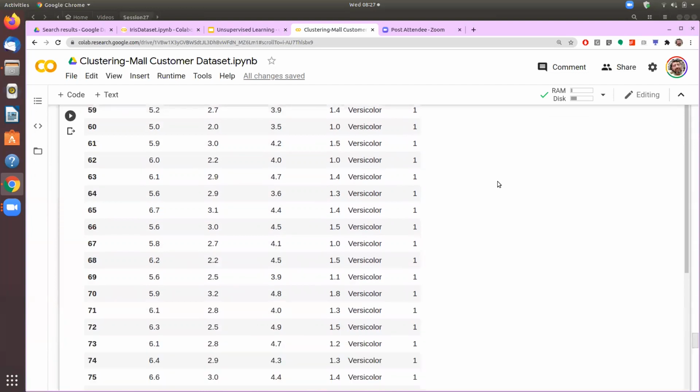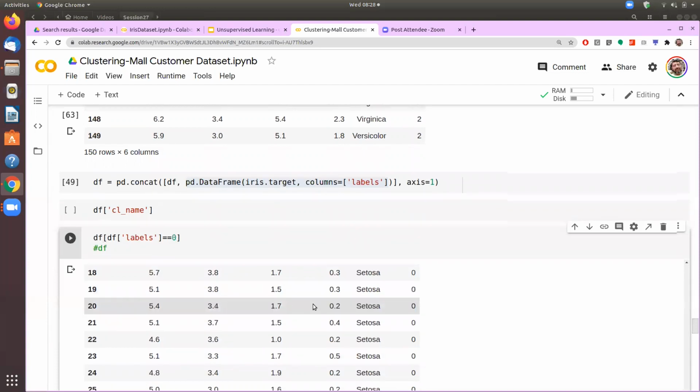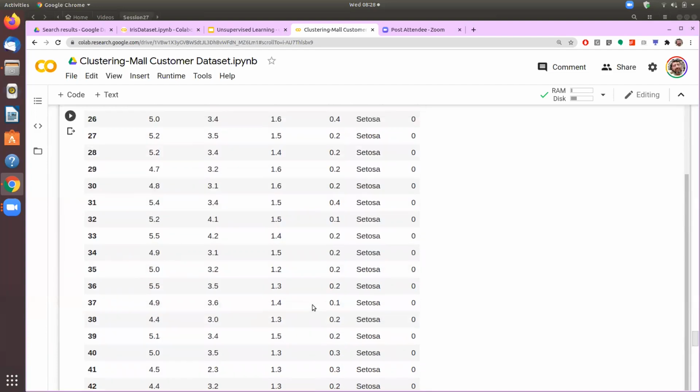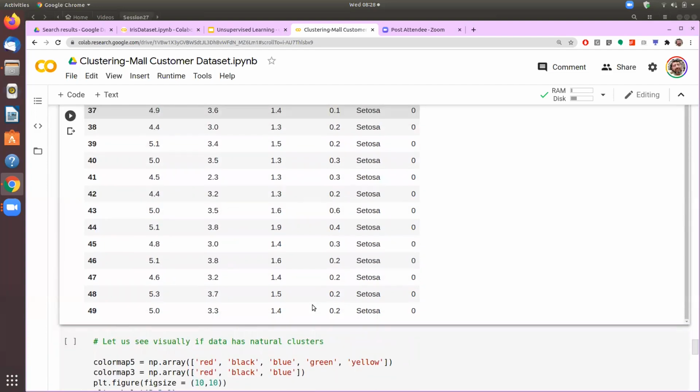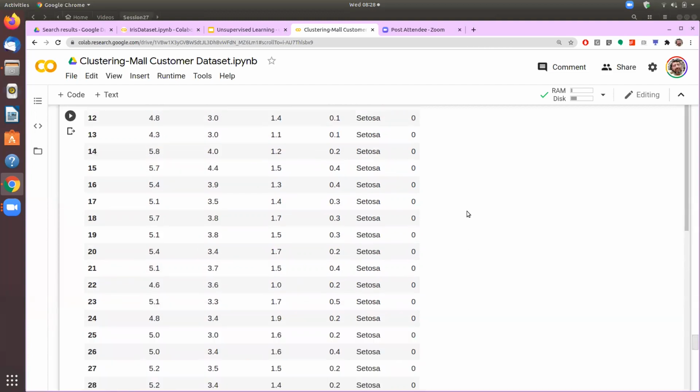And we will also check for Setosa. So we will check for Setosa, and we see that here also, in most of the cases, or rather in this case, everything we have been able to identify correctly.